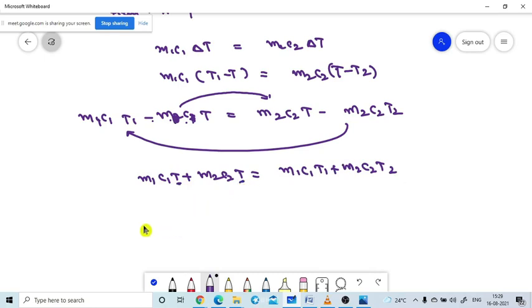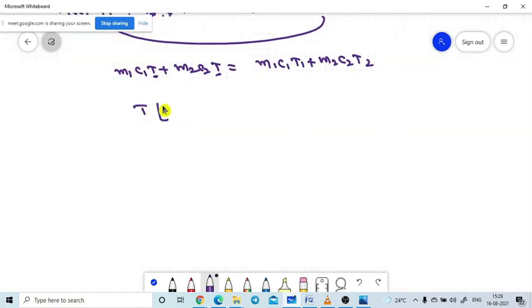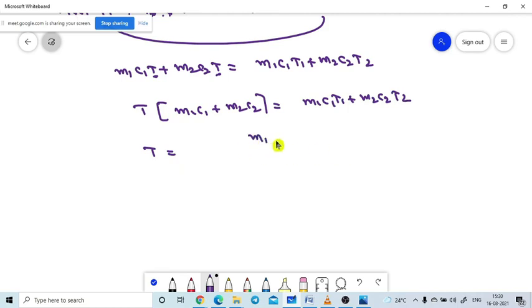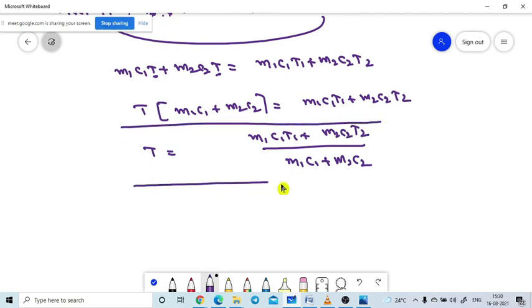I am taking t as the common term. So t times (m1 c1 plus m2 c2) is equal to m1 c1 t1 plus m2 c2 t2. Our goal is to find only t, so I am sending all the remaining terms to the other side. So t equals (m1 c1 t1 plus m2 c2 t2) divided by (m1 c1 plus m2 c2). This is the final equilibrium temperature attained by the two bodies. They will reach a constant temperature, which is the common temperature of the mixture of the two bodies.